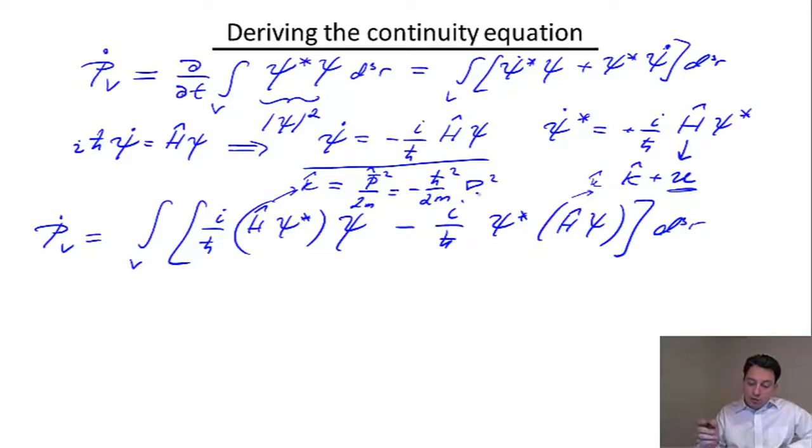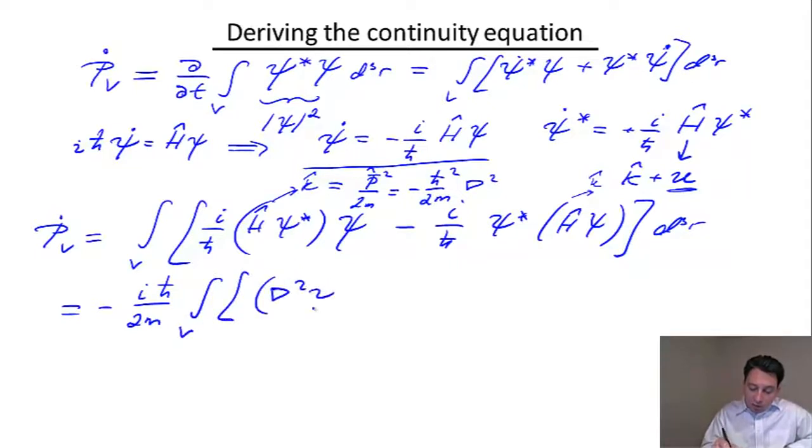So again, putting everything together, what I have is minus i h bar over 2m, which I can factor out outside the integral, and in the brackets I'm going to have the Laplacian nabla squared psi star times psi minus psi star nabla squared psi.